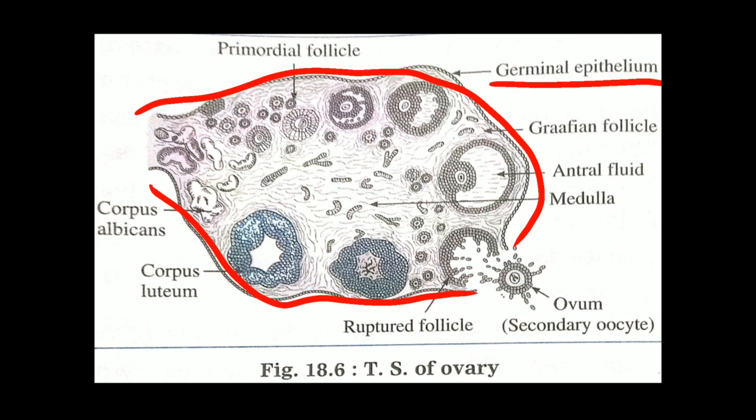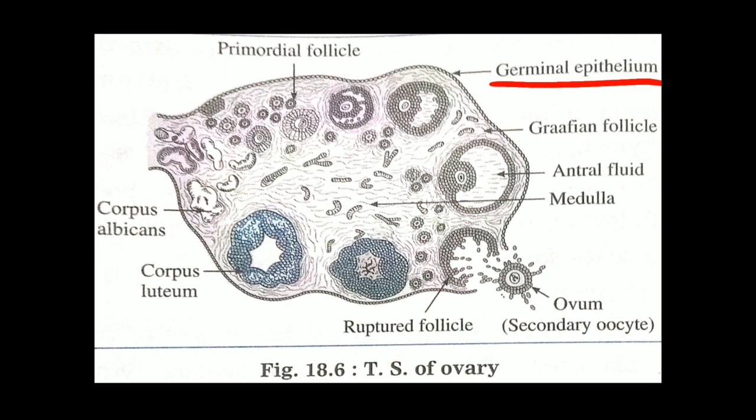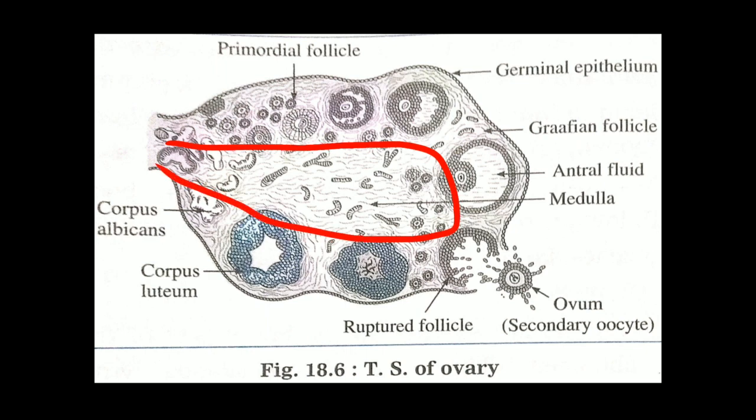Internally, the ovary gets divided into two parts, that is the outer cortex and the inner medulla. See here, the part outside this lining is called the cortex, and the part which lies in the lumen of this lining is called the medulla. So the central part of the ovary is called the medulla, and the peripheral part of the ovary is called the cortex.